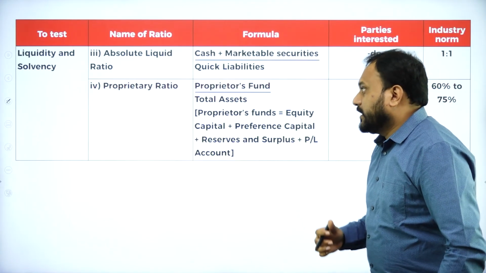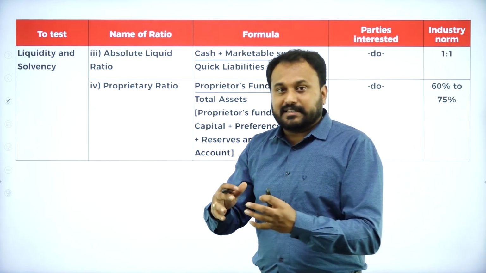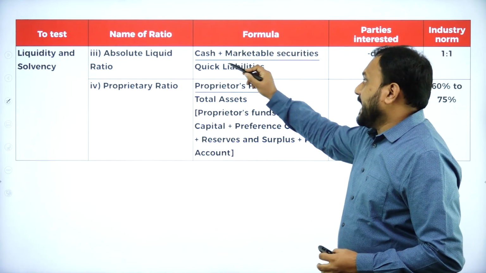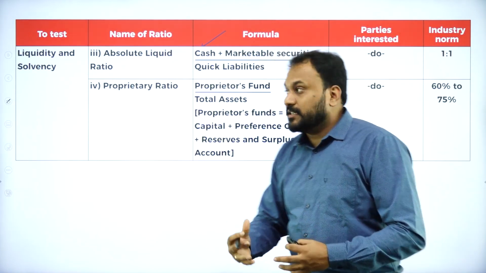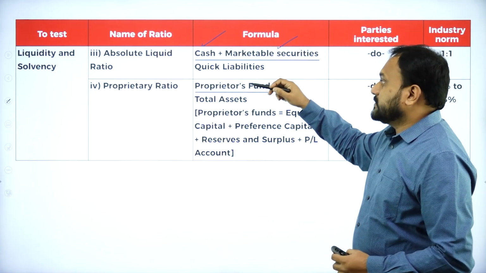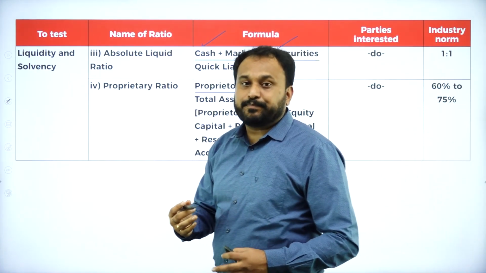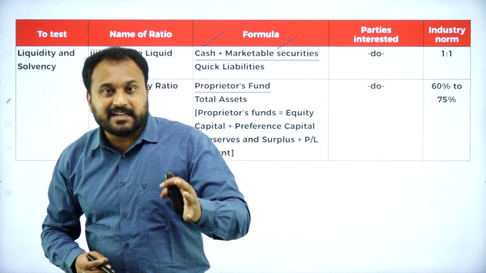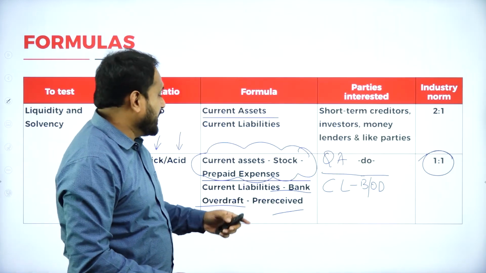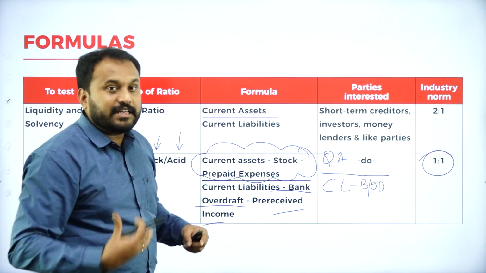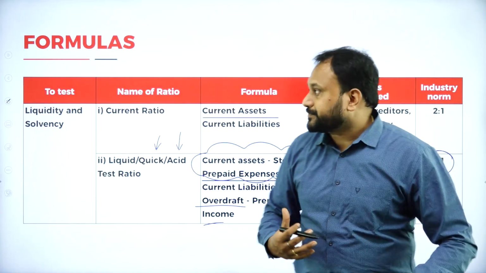Next we have is absolute liquid ratio, that is even faster, right? So here what it is, cash, easily the fastest asset. The cash and marketable securities divided by quick liability. When I say quick liability, what does it mean? Current liability minus your bank overdraft minus any kind of pre-received income. Pre-received income, that is what you are supposed to deduct.